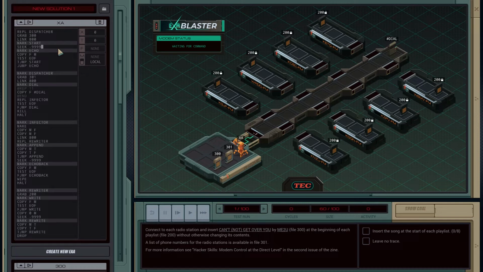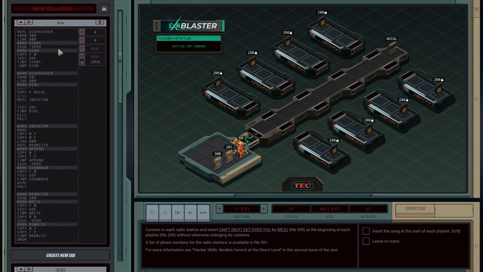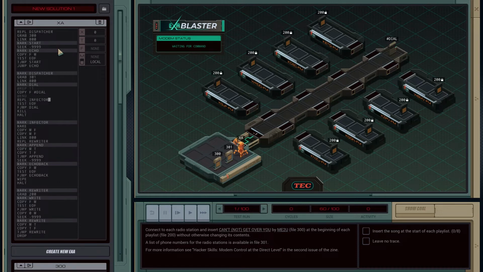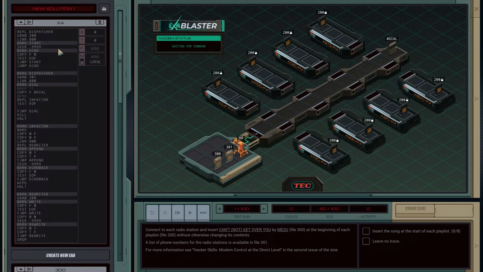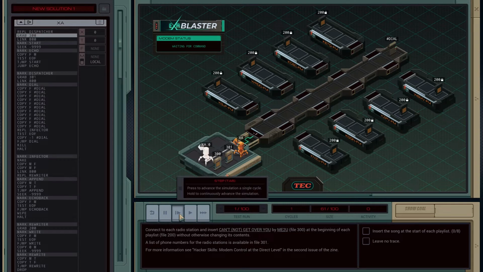Okay, the dispatcher repels the infector, tests if we're into the file. If not, it jumps to dial. Repel infector, we can copy -1 to dial, but I think we're gonna need some no-ops. Yeah, we're gonna need some no-ops to make sure that the bot can get out first.